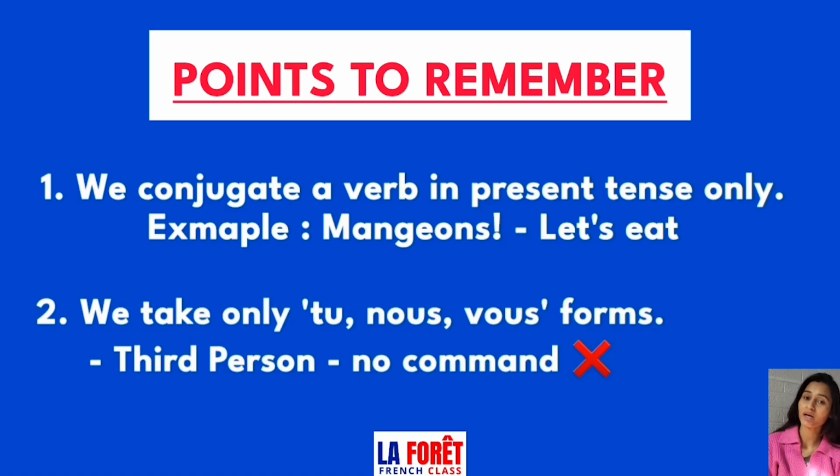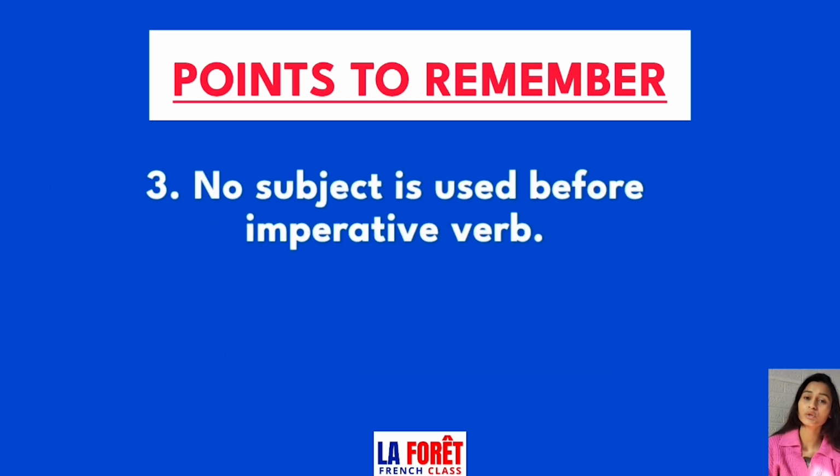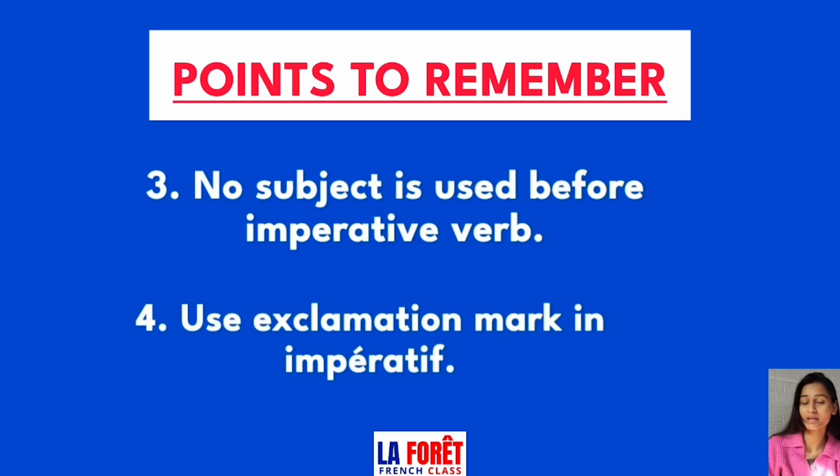Second, in imperative, we only use tu, nous and vous forms because commands are given directly to someone. And here, these are the only persons we can address. Third, we don't use the subject here. We just take the imperative conjugated form of a verb and don't add any subject before that. Fourth, we use an exclamation mark in an imperative sentence to show that we are telling people to do something.